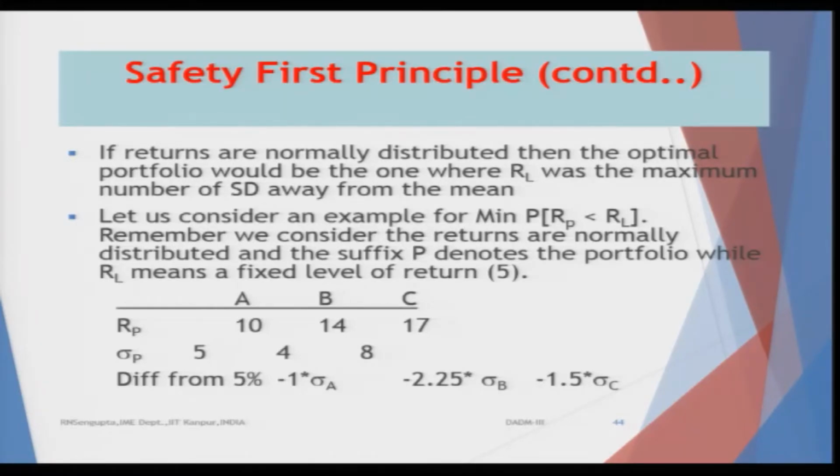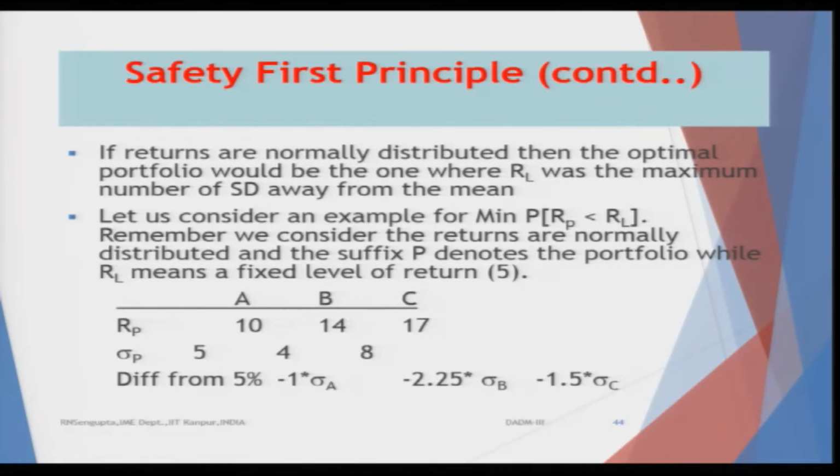The corresponding standard deviations of the portfolio values for the investments would be 5, 4, 8.